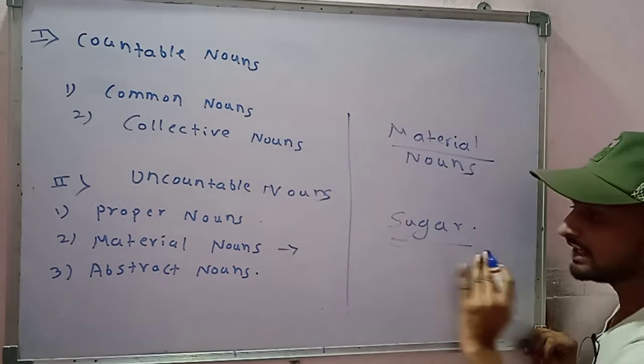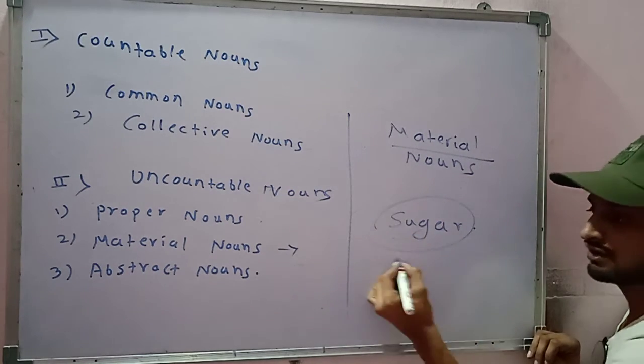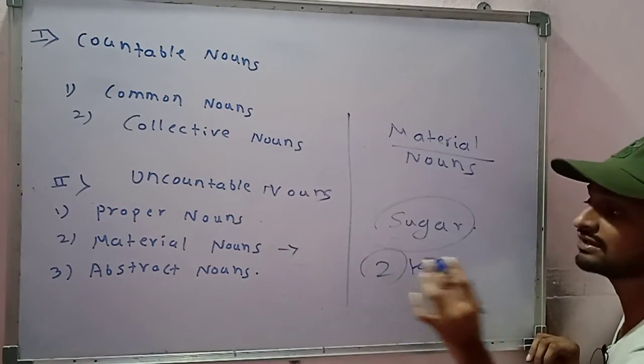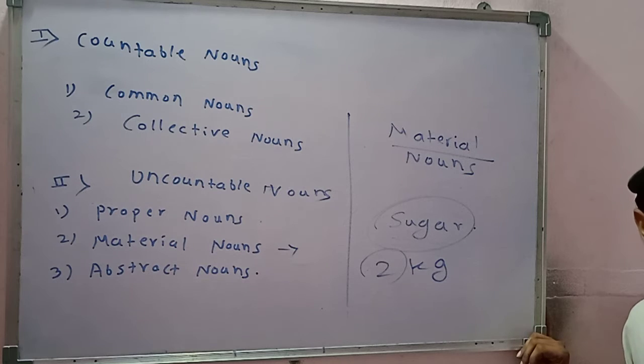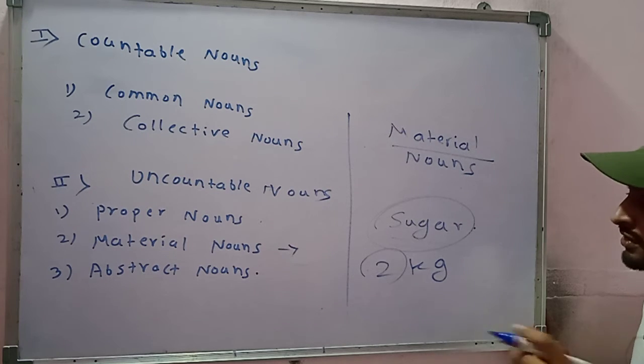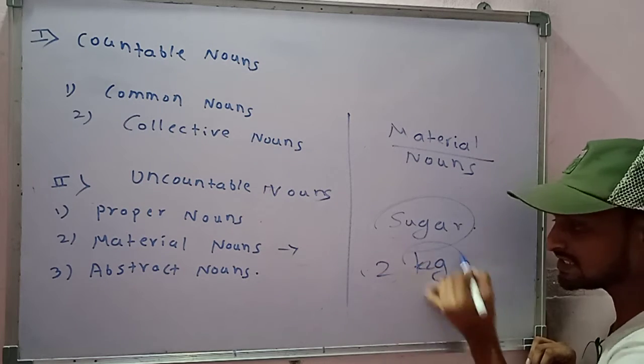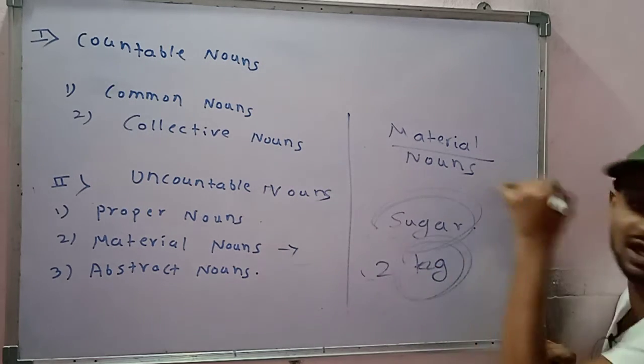Because you can count the sugar in kgs, no? 2 kg, 3 kg, 5 kg, but you cannot count it like 1 sugar, 2 sugar, 3 sugar, 4 sugar. You cannot count it in number. You can count it in kg. So this kg is countable, but this sugar is not countable.